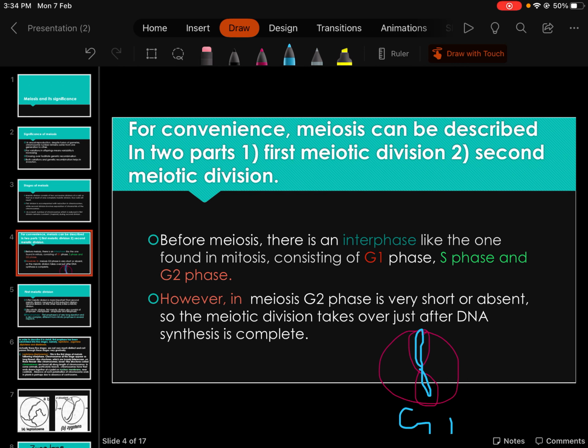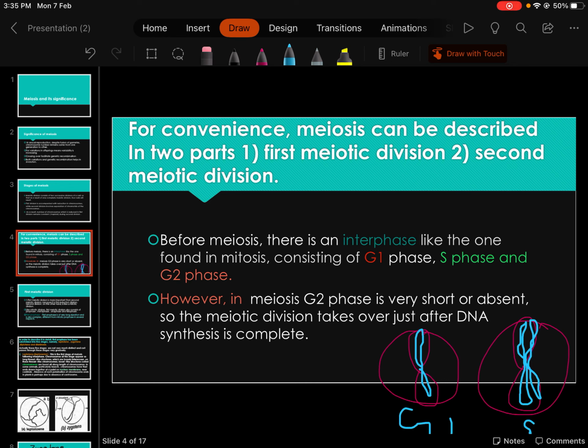What will happen in S phase? The cell will have one chromosome like before, but the amount of DNA is going to be doubled. You can see the number of chromosomes is the same in G1 phase and S phase, but the strands of DNA are doubled here.